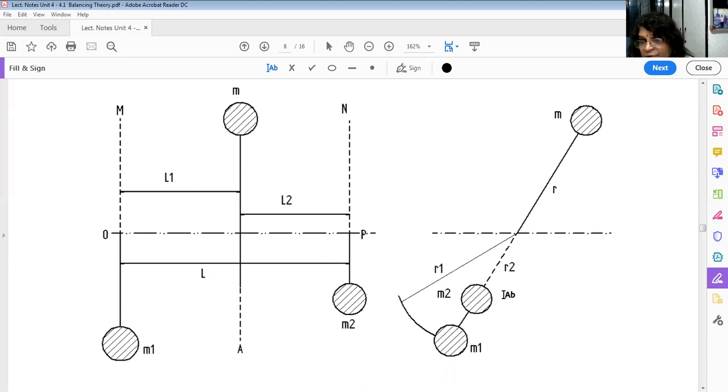This is the side view, that's why they are in the same line. Otherwise they are along the length of the shaft, one here and one here. But when you see the side view, they look like they are on the same line. So let M1 be at a radius R1 and M2 be at a radius R2.